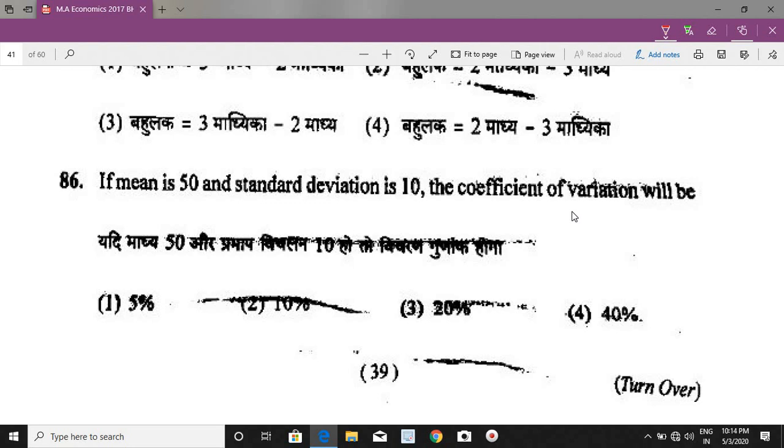So the formula of coefficient of variation is SD upon mean into 100. The SD is 10, 10 into 100, 1000 upon mean 50. So 1000 upon 50, this will be 20%. I am repeating, the formula of coefficient of variation is standard deviation upon arithmetic mean into 100, and accordingly the answer will be 20%.